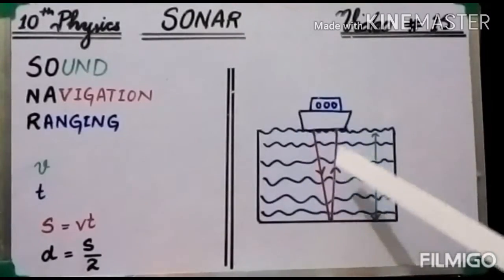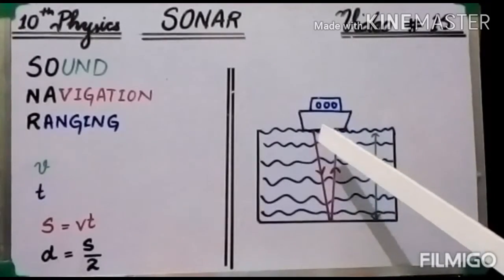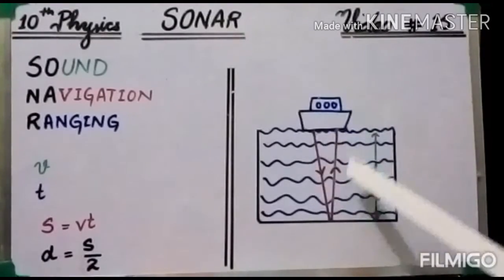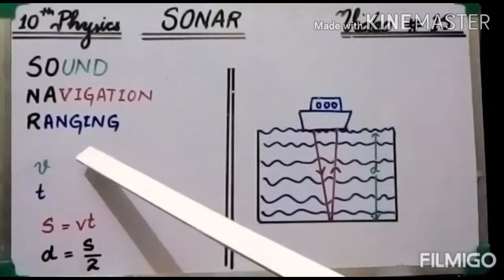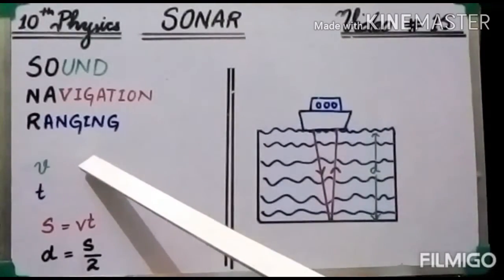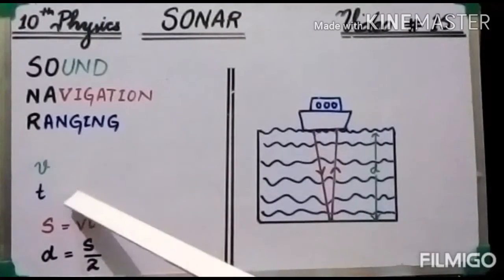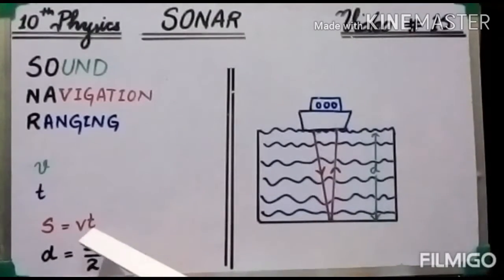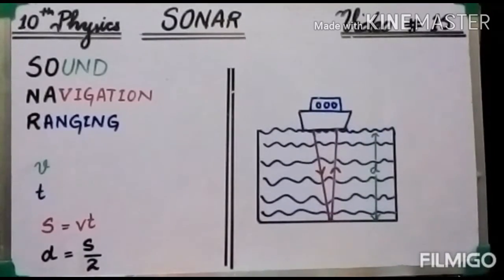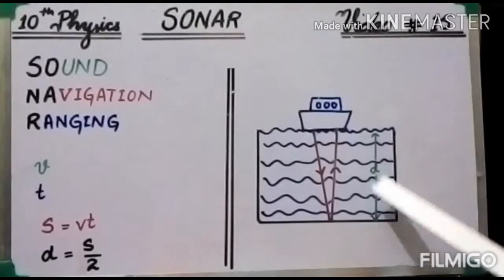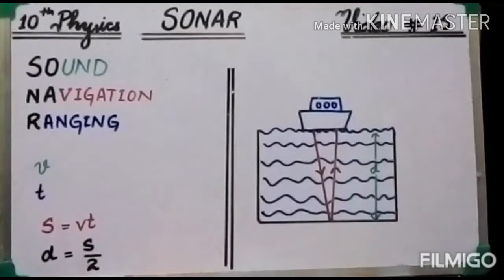The time duration taken by the ultrasound to travel to the seabed and return back can be called T. The speed of the ultrasound will be known. As we know speed and time, we can calculate the distance. S is equal to Vt, and this will be the distance traveled by the ultrasounds. And if we want to calculate the underwater depth, that will be half of the calculated distance. D is equal to S by 2.